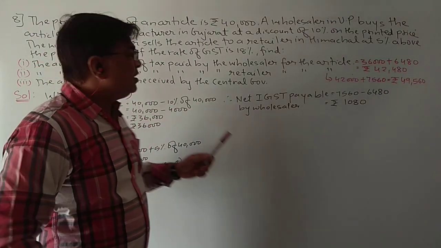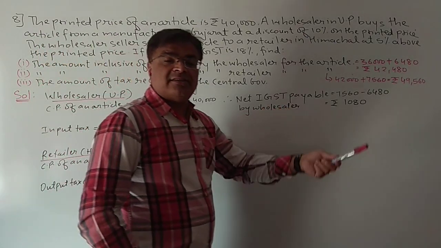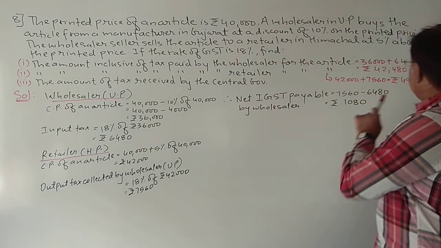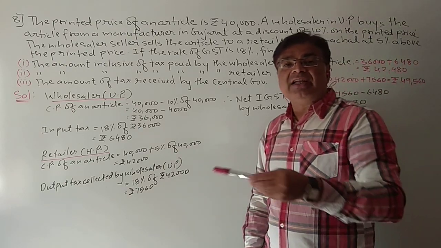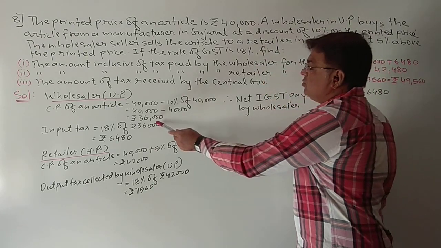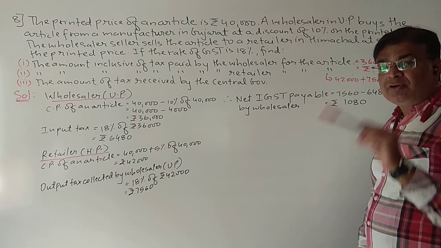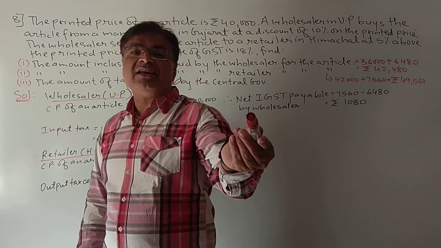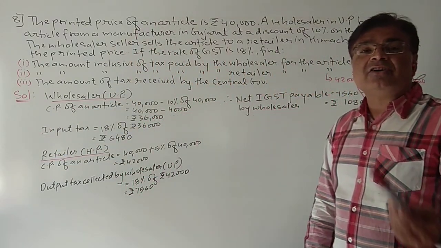So the retailer is paying 49,560. See students, actually the article started from 36,000. After going through these different people and after adding the GST, the article reaches 49,560. Still the retailer will keep his profit and then give it to the customer. Just imagine, an article which was 36,000, finally reaches 49,560, but still only to the retailer. Now the retailer will also keep his profit and then again sell the article. Again from the customer he will take the price, so again the customer will pay tax.